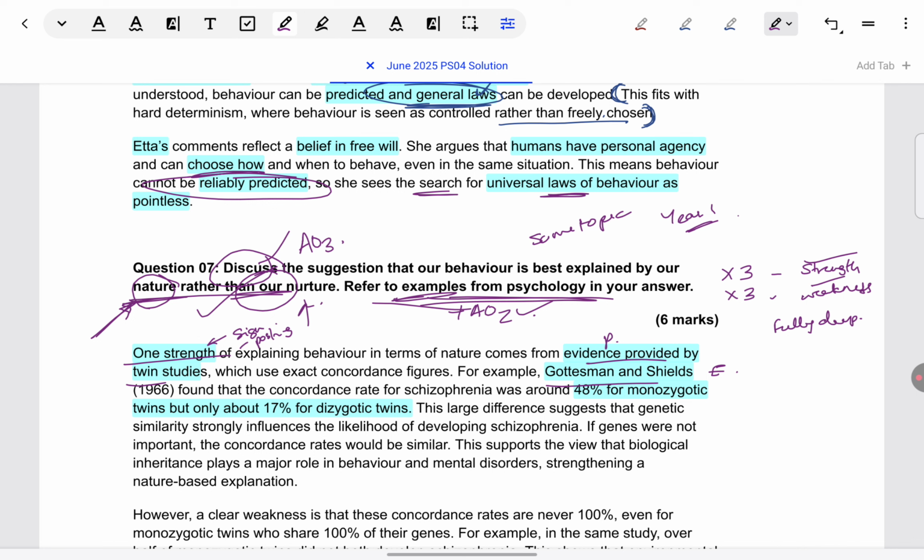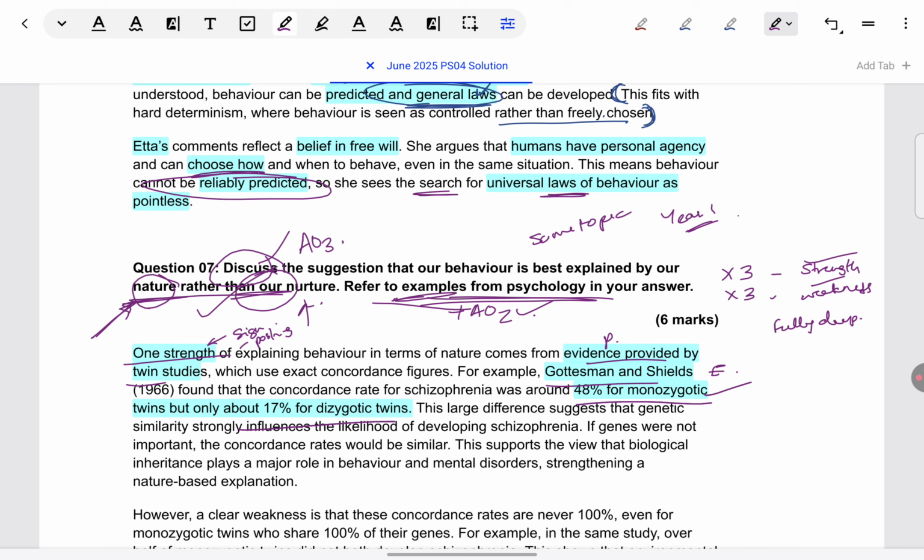Also, in Oxford AQA, everything is marked on a rubric. Even small questions, 4 markers, 6 markers, sometimes even 2 markers are marked on a rubric, meaning that they look at the quality of the points, not the number of points. So if you look here on the screen, you can see exact percentages are there in concordance rates. But in your answer, percentages are not there, though you have mentioned that concordance rates are high in monozygotic. So your answer is as good as this one, because how many points are there in this answer, you have written those many points. It's not about the number of points, it's about the rubric.